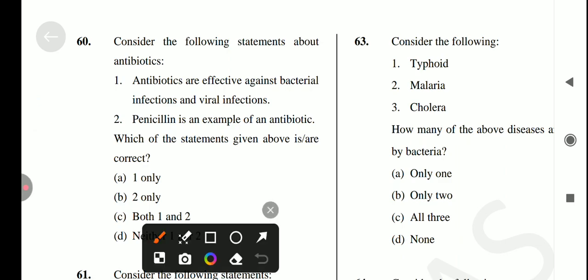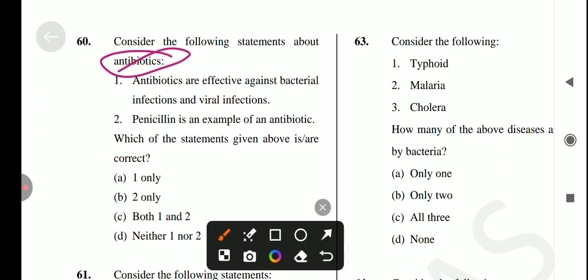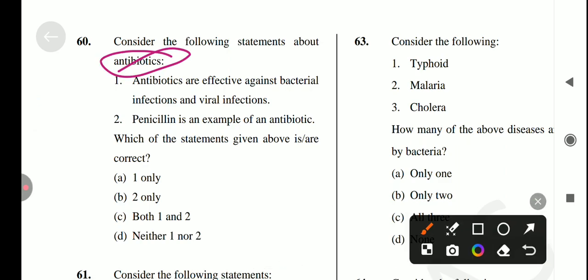Consider the following statements about antibiotics. First, antibiotics are effective against bacterial infection and viral infection. Is it true? No, it's not a correct statement, because it only works on bacterial infection, not on viral infection. So the first statement is incorrect. Next, penicillin is an example of antibiotics. Yes, it's correct. So the answer for this question is option B, which is only 2 is correct.